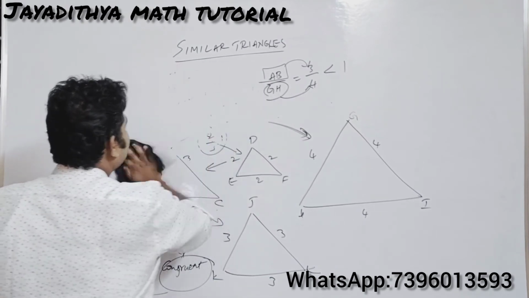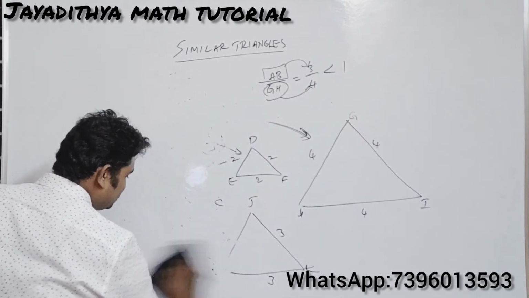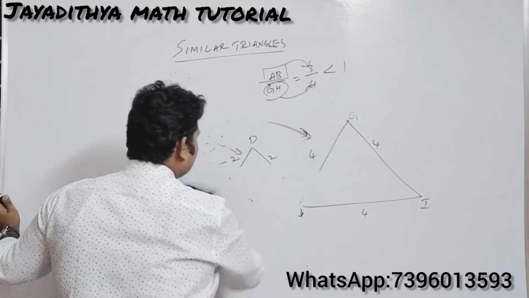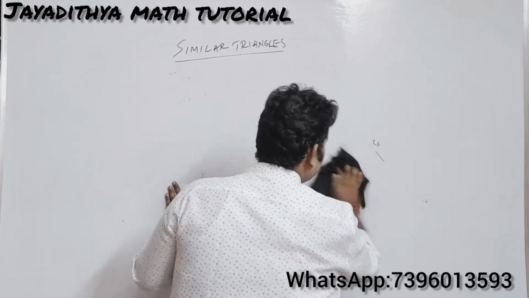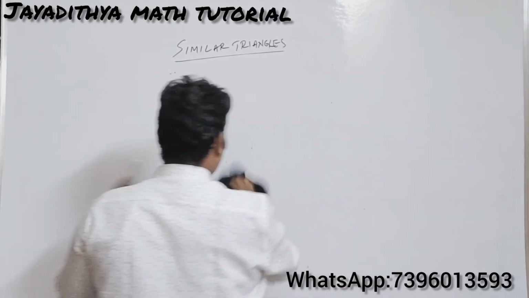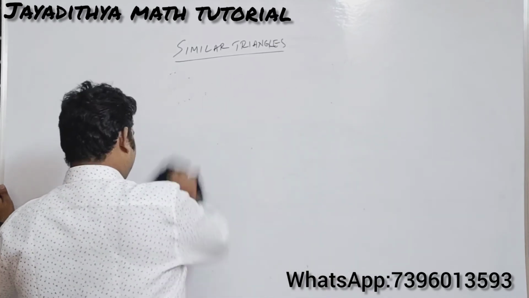So here, what are the things you should remember? Similarity means the angles must be equal and the sides must be proportional.